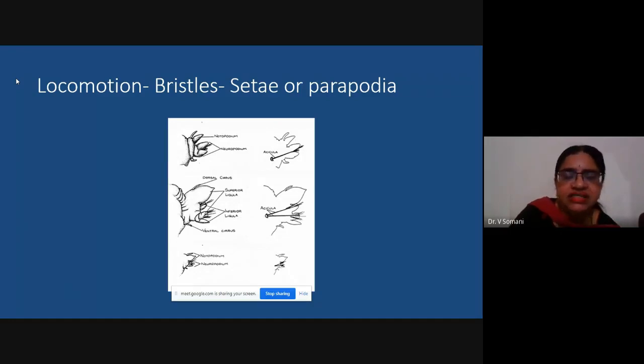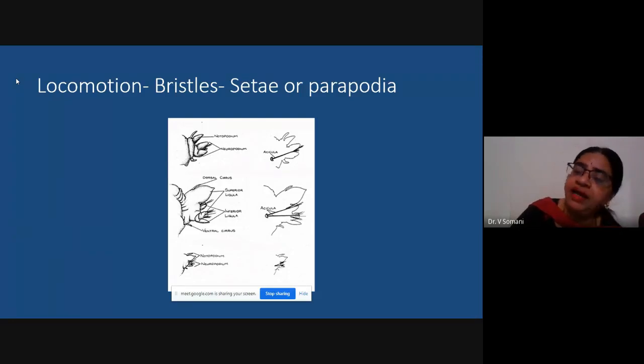We discussed that the body is segmented. If you open the organism, you will find small segments or small chambers present. In every segment, on both sides, you will find the presence of bristles or setae or parapodia. I say setae or parapodia because parapodia are fleshy structures represented in each segment, but they are not present in all annelid worms.